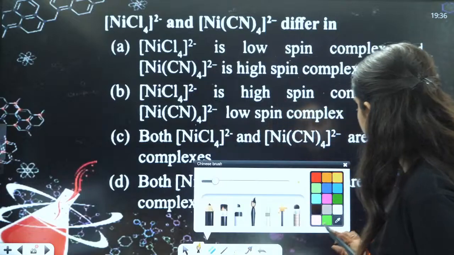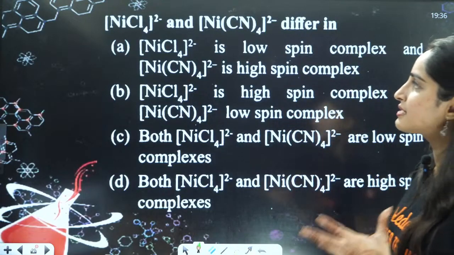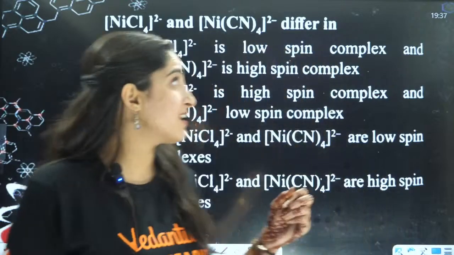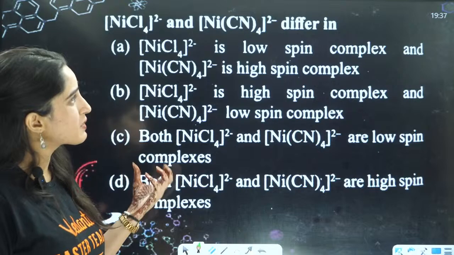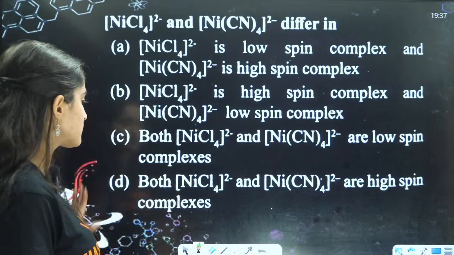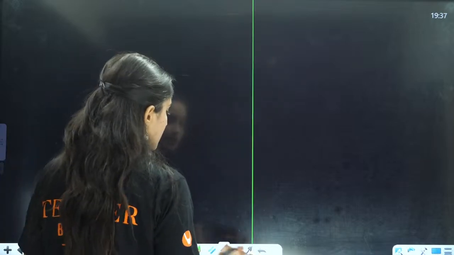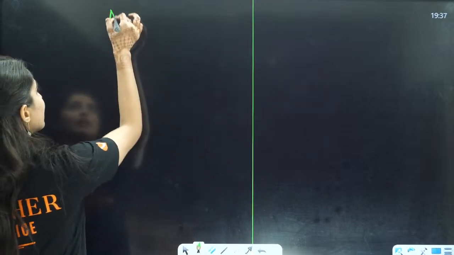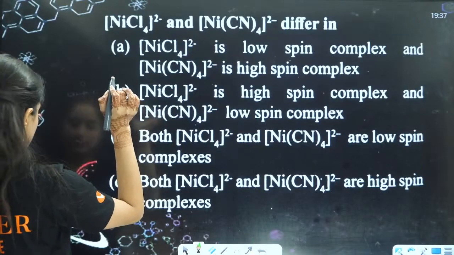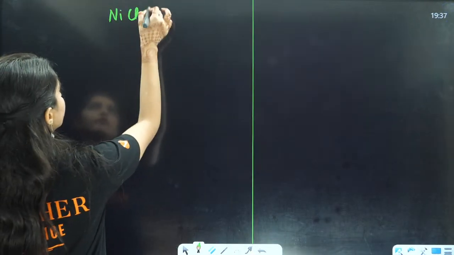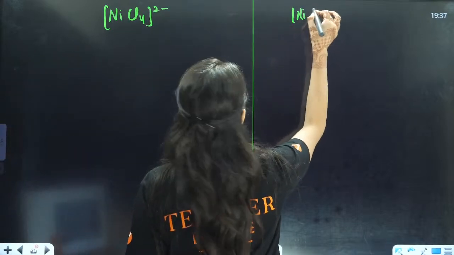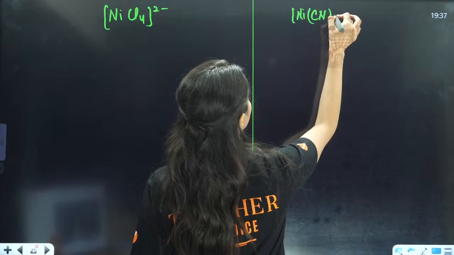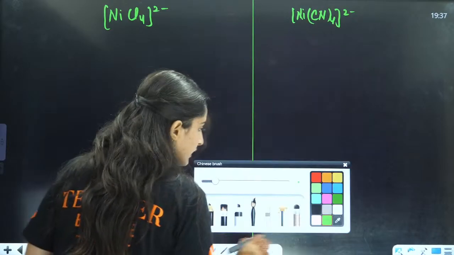So now the next question is, [NiCl4]2- and [Ni(CN)4]2- differ in which thing? One is low spin, other is high spin, whatever. Let us see both the complexes here. I am going to draw the complexes here, right? So one is your [NiCl4]2- and next is your [Ni(CN)4]2-. I am going to draw everything on this.